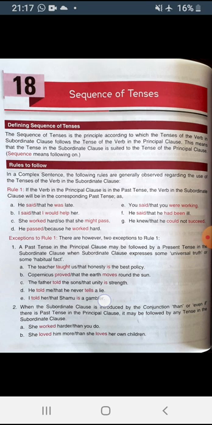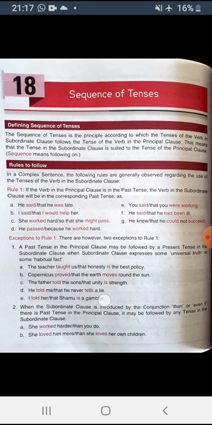But there are some exceptions to rule 1. As I told you, rule 1 says if the principal clause is in the past tense, subordinate clause will also be in the past tense. But there are some exceptions.